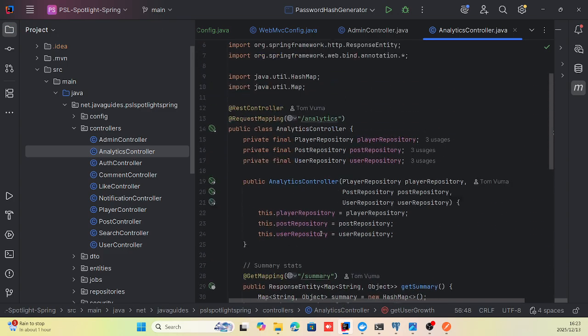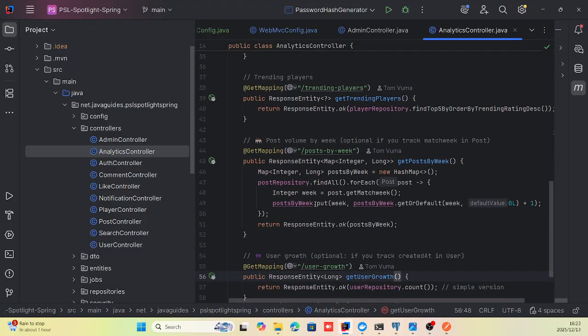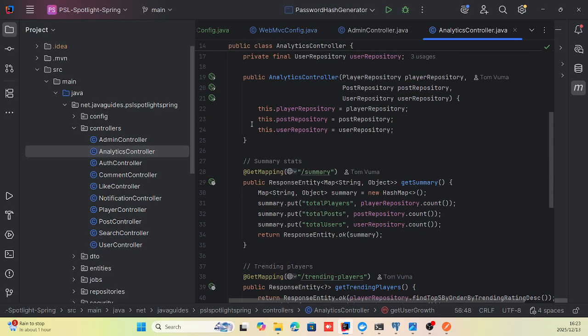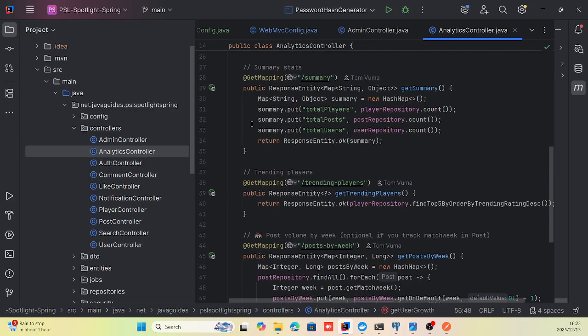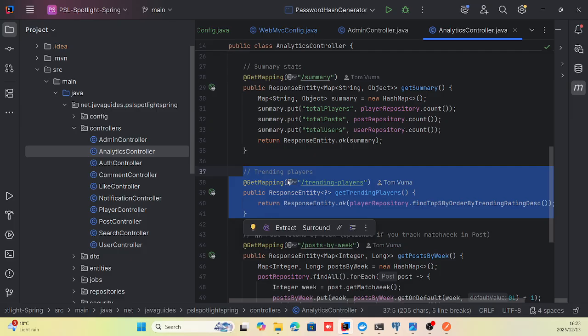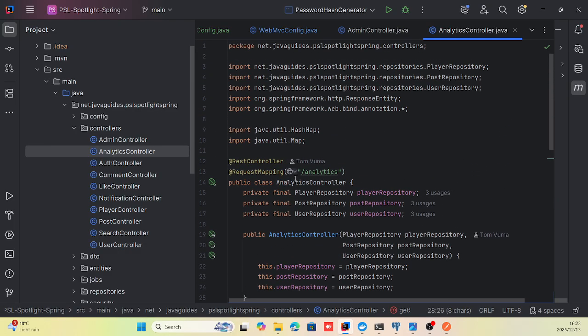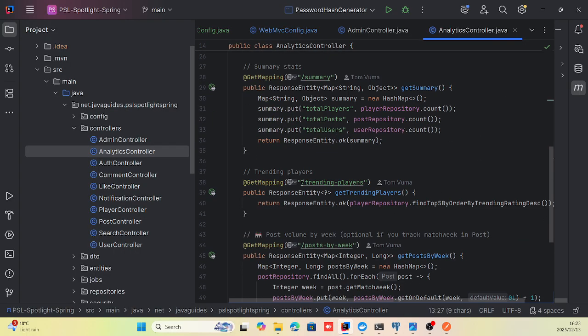I have the analytics controller, which is handling requests made with regards to analytics. So if, for instance, you registered in the application and you wanna find out the players that are most trending in the application, then you can make a request to analytics/trending players, and then it will give you the top trending players.